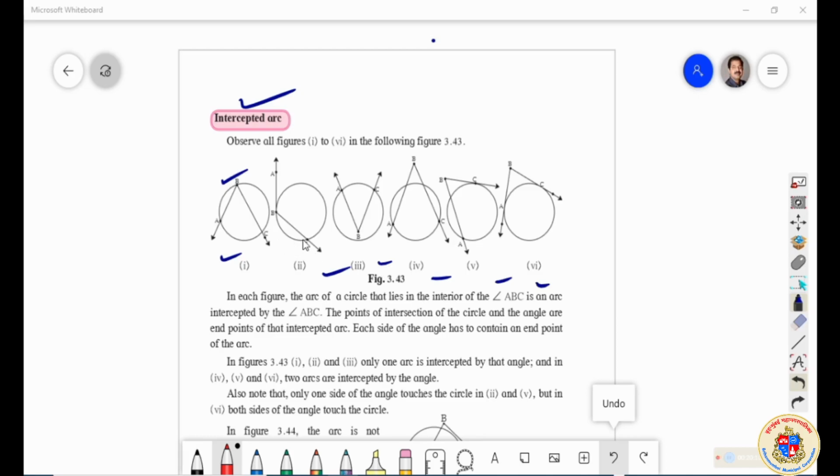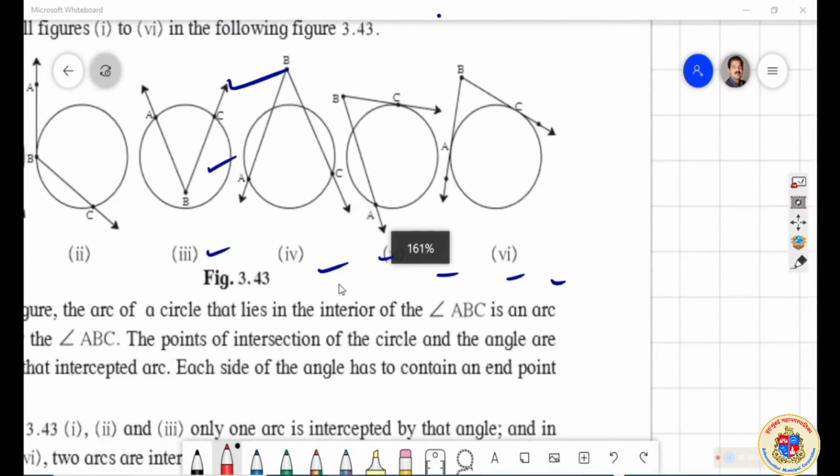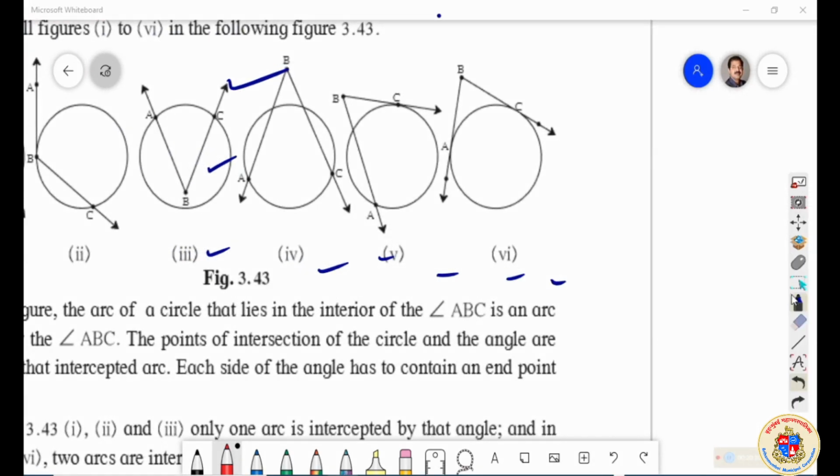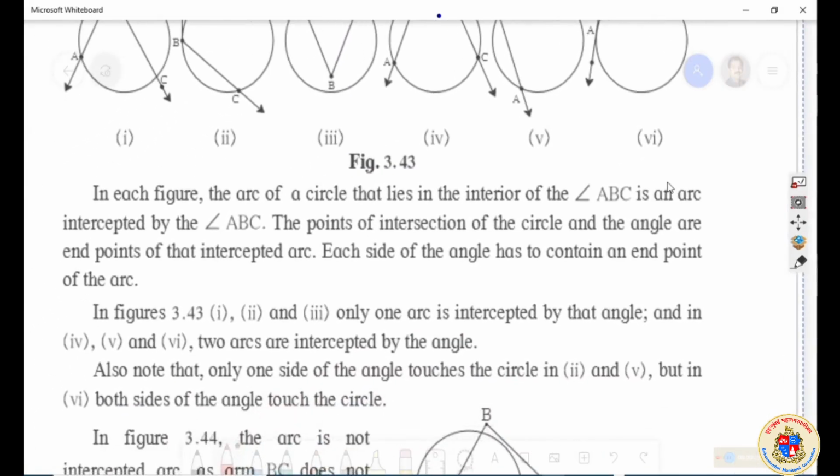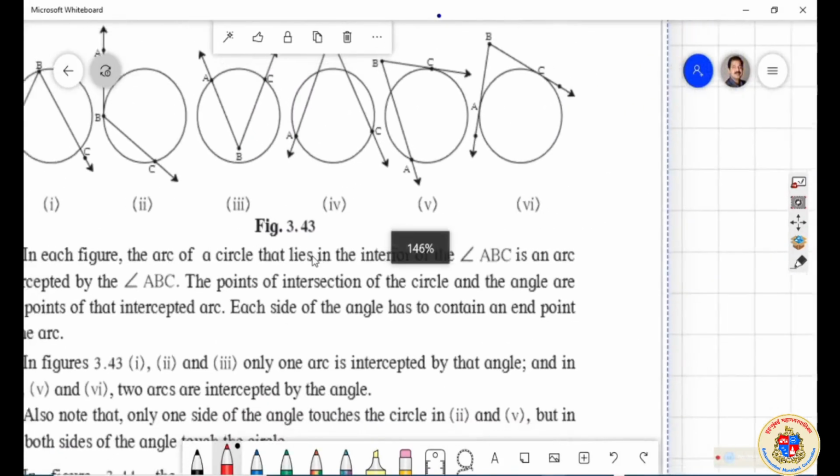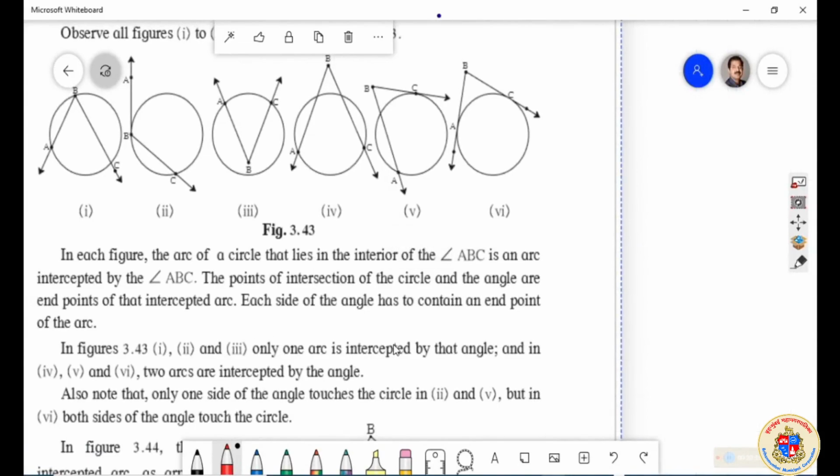In this case we can see that different circles are having different types of angle.